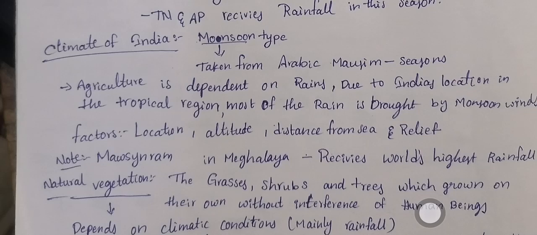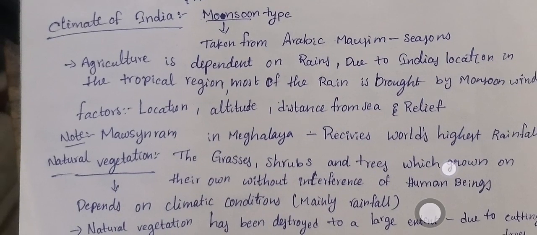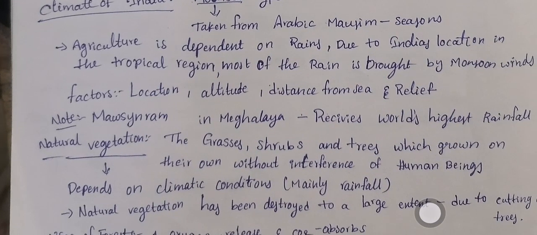Location means where you are located, whether in high regions or low regions, or in the middle of the area without any water boundaries. All that determines the climate of India. Next, note: Mawsynram in Meghalaya receives the highest rainfall in the world.